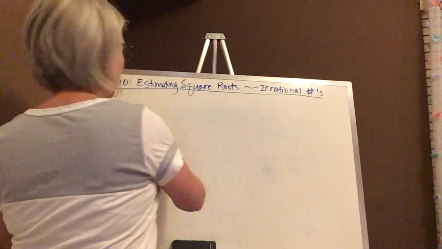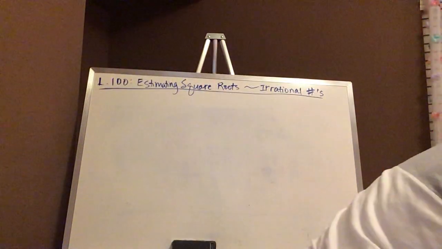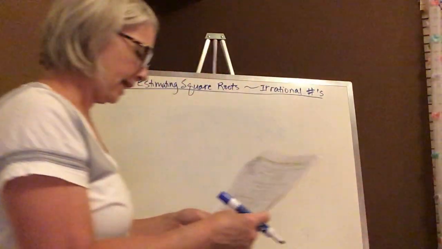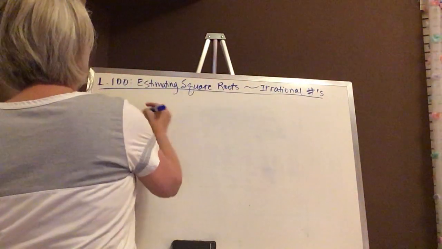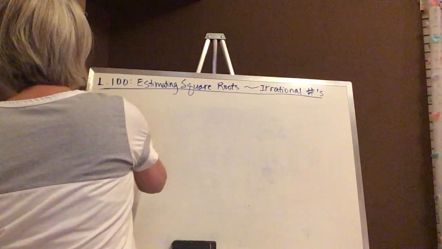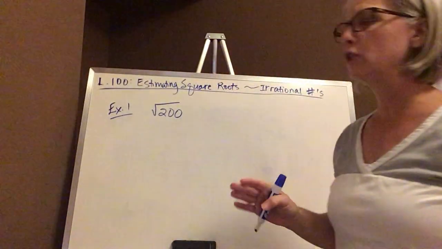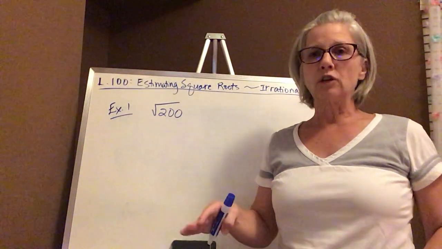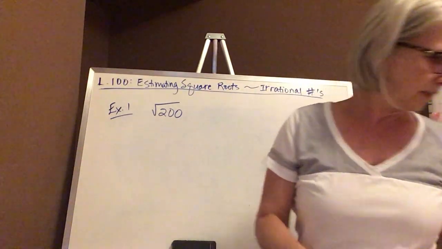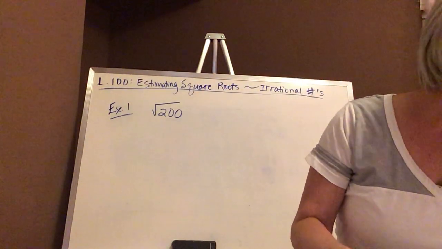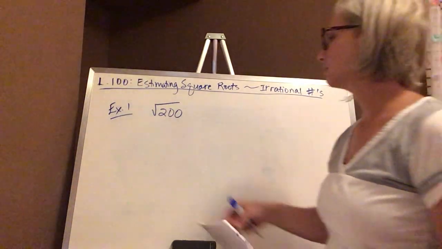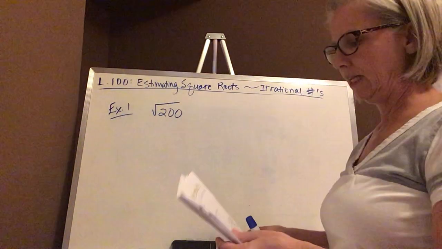This is example 1. We're looking at the square root of 200, and we want to know what two integers or whole numbers the square root of 200 is in between.